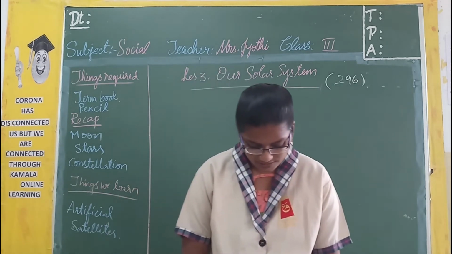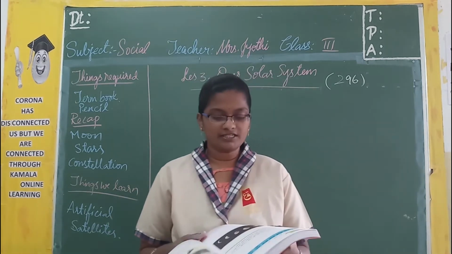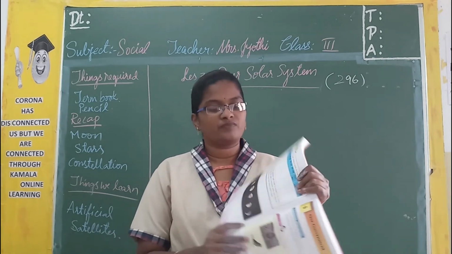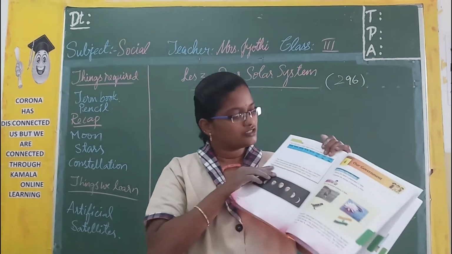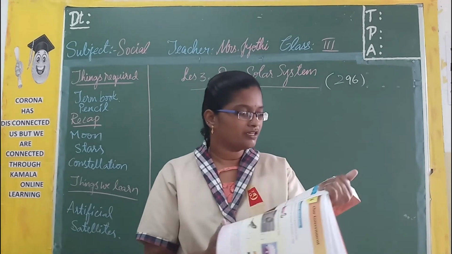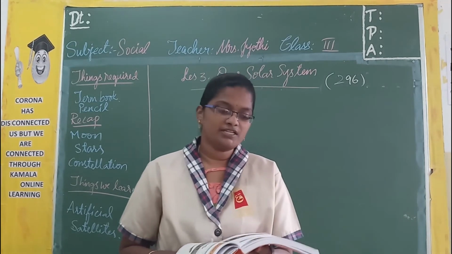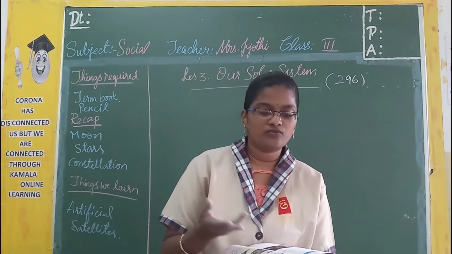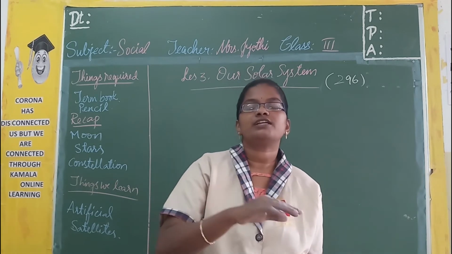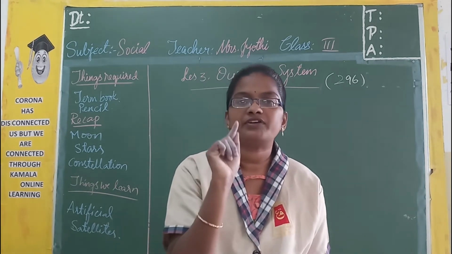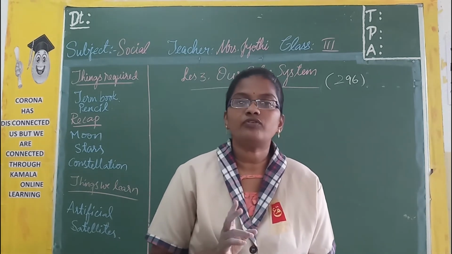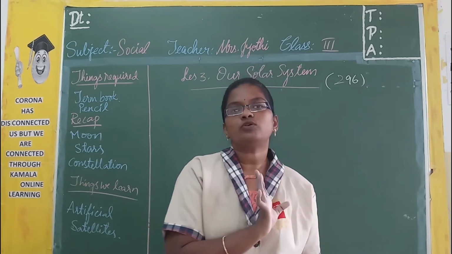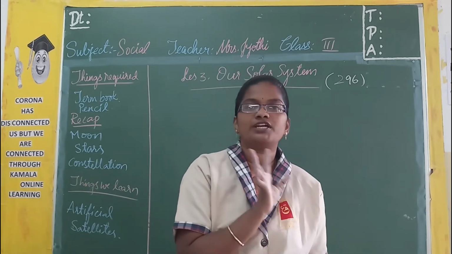Now here on page 300 there is a small activity for you. Here they have given the first day, third day, fifth day, 7th, 9th, 11th, 13th and 15th. That is every alternate day, leaving one day in the middle. What you have to do is look at the moon and draw its shape.